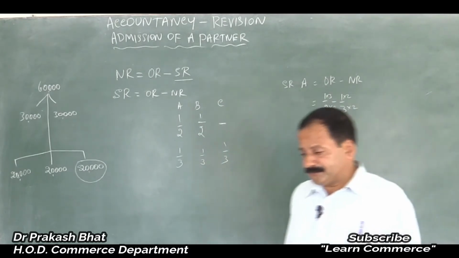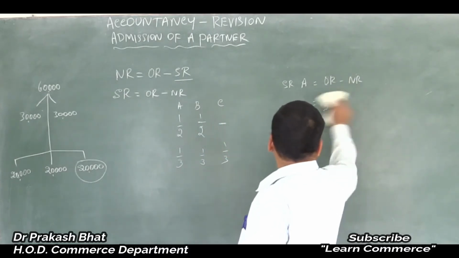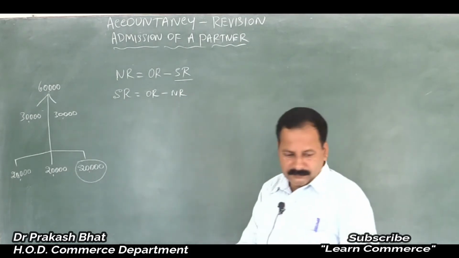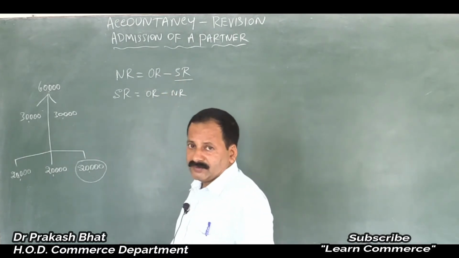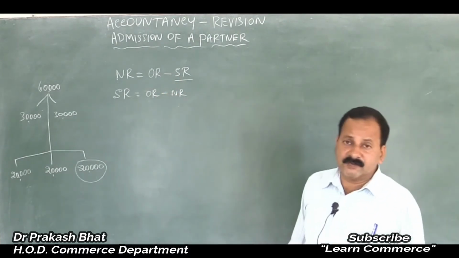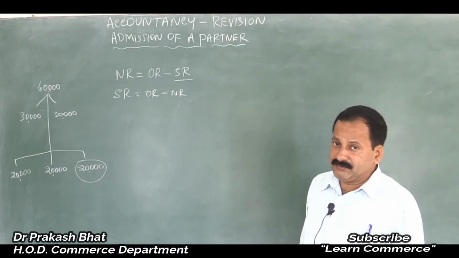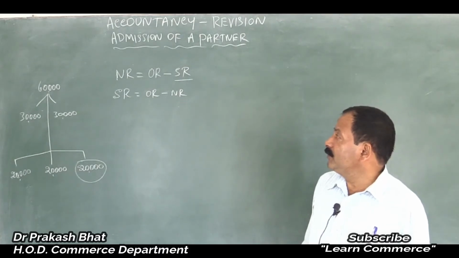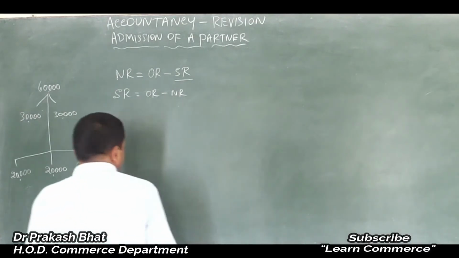Now moving on to the new profit sharing ratio. New ratio is equal to old ratio minus sacrifice ratio. Old ratio is always bigger in case of admission of a partner. So old ratio minus the ratio which is sacrificed by him is equal to the new ratio. So that is how we have to calculate the new profit sharing ratio.